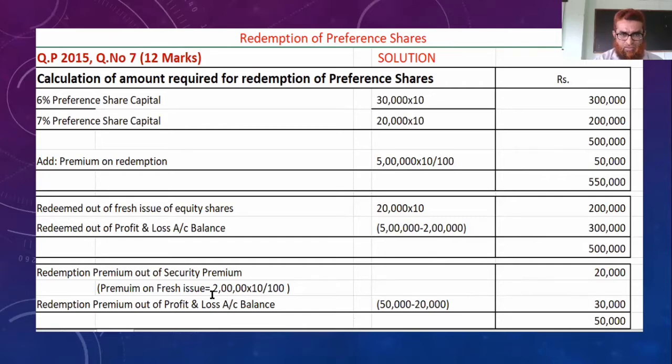So that is 20,000. Clear, isn't it? 2 lakh into 10%, that is 20,000.